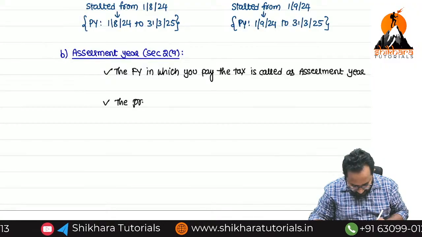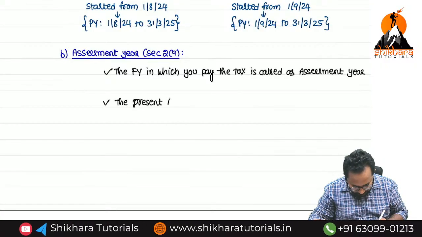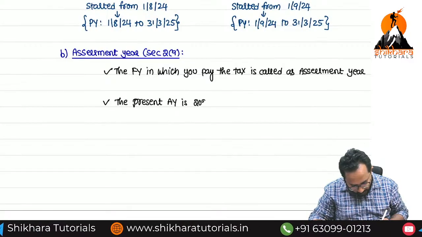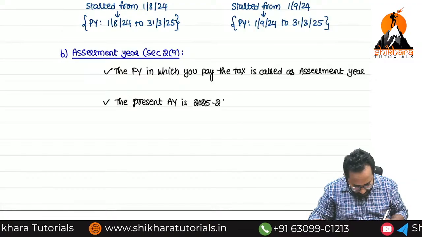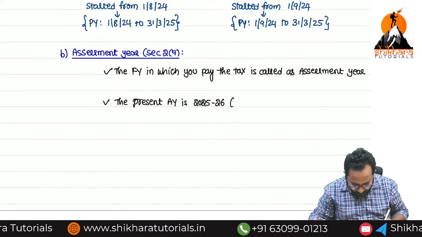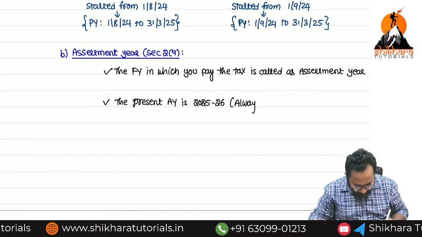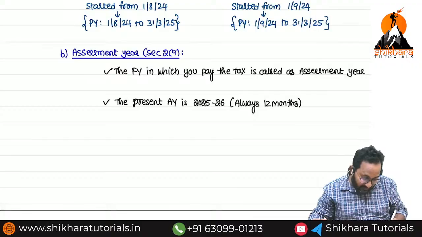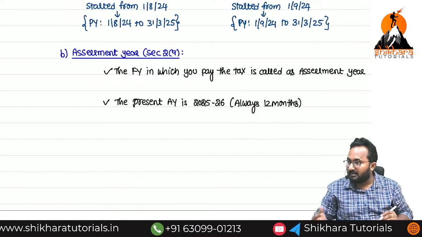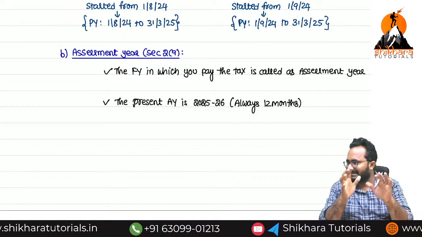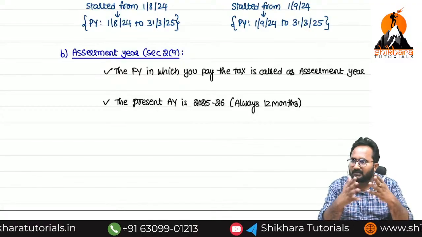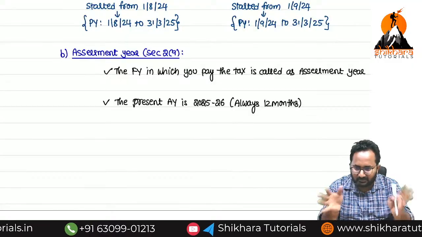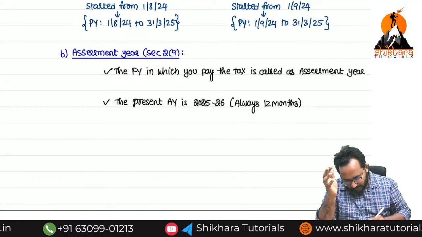The present assessment year is 2025-26. So it always has how many months, ma? 12 months. Sir, the income earning year may be changed to less than 12 months, ma, but you are required to pay the tax. The year is called the assessment year. There are no exceptions for this year. Always it has how many months, ma? 12 months only. Clear?